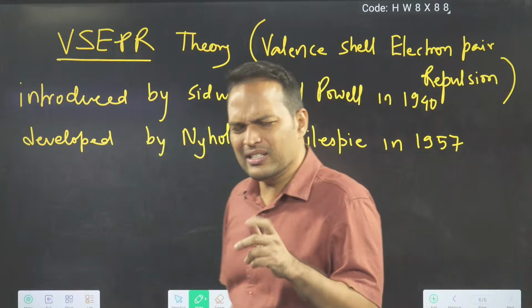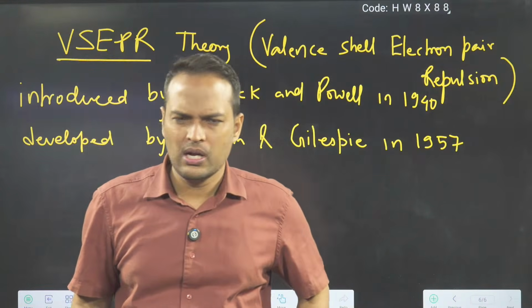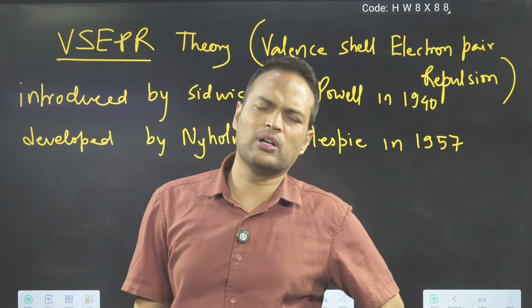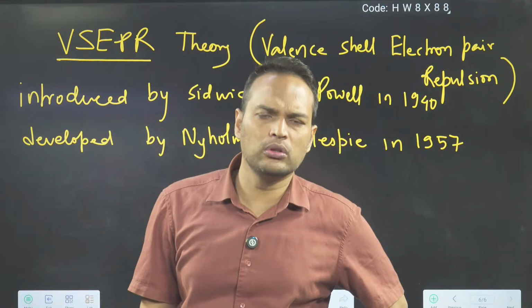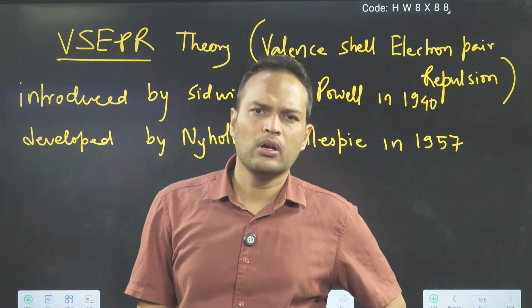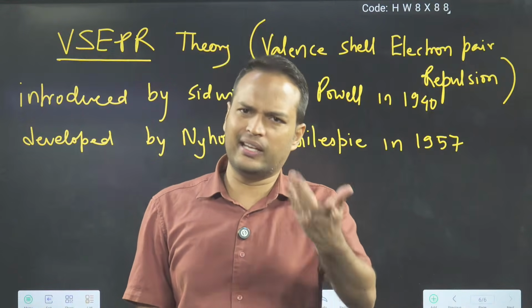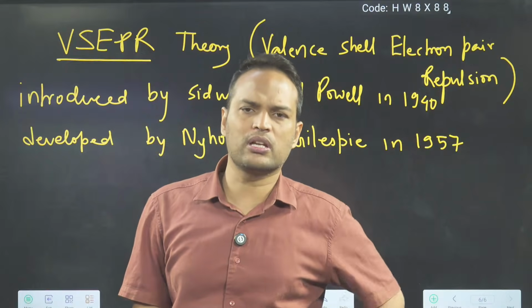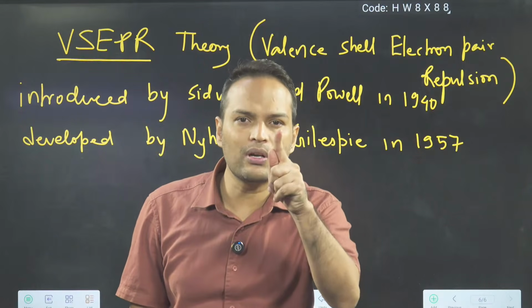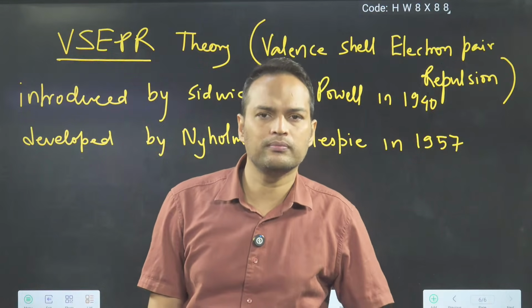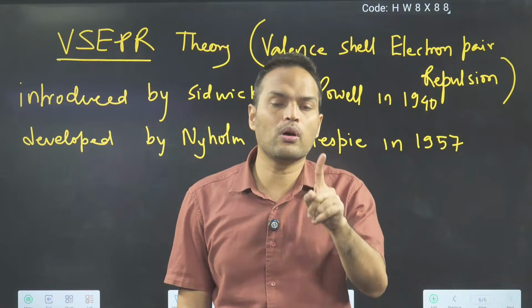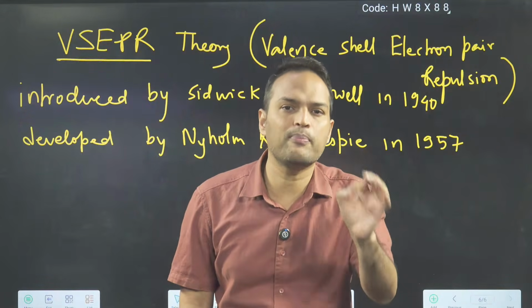Main point is, sir, what is the use of this VSEPR theory? Before this, you have told us two rules, octet rule and VBT. Octet rule was just telling that 8 electrons are required. But there was one drawback of octet rule, you remember? Octet rule was not able to tell the shape of a molecule.